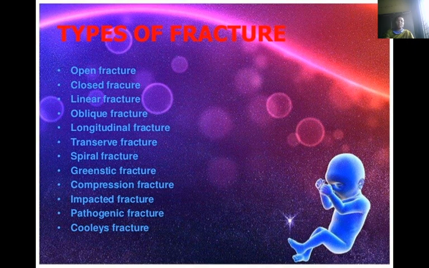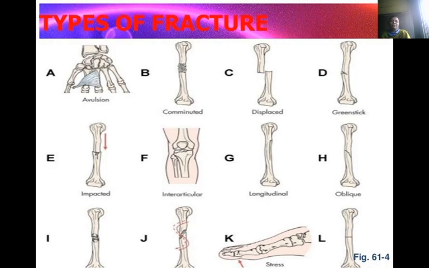Okay, types of fractures in children: open fractures, closed fractures, linear fractures, oblique fractures, longitudinal fractures, transverse fractures, spiral fractures, greenstick fractures, compression fractures, impacted fractures, pathologic fractures, Colles' fractures. These are the types you are going to see in the picture. Please concentrate on the pictures, how the fractures appear in different types from A to L.